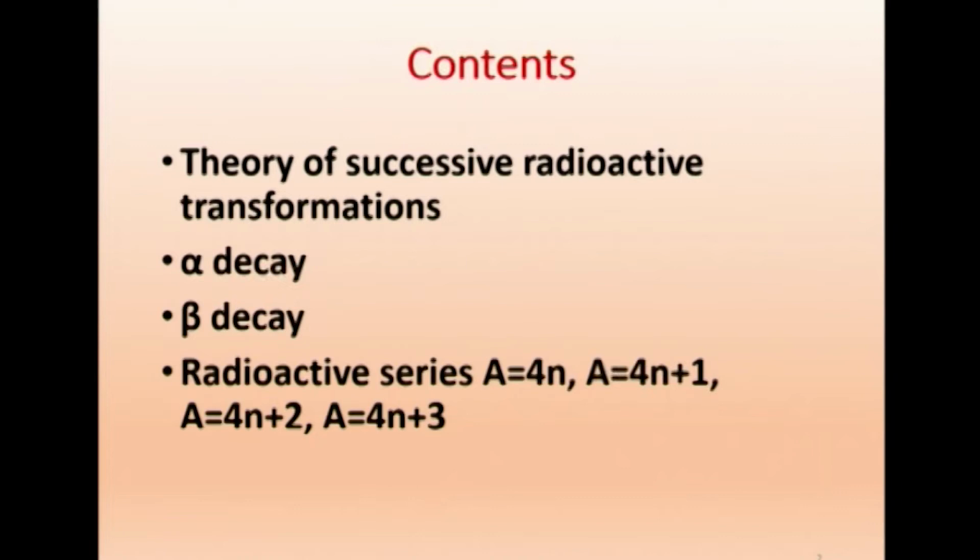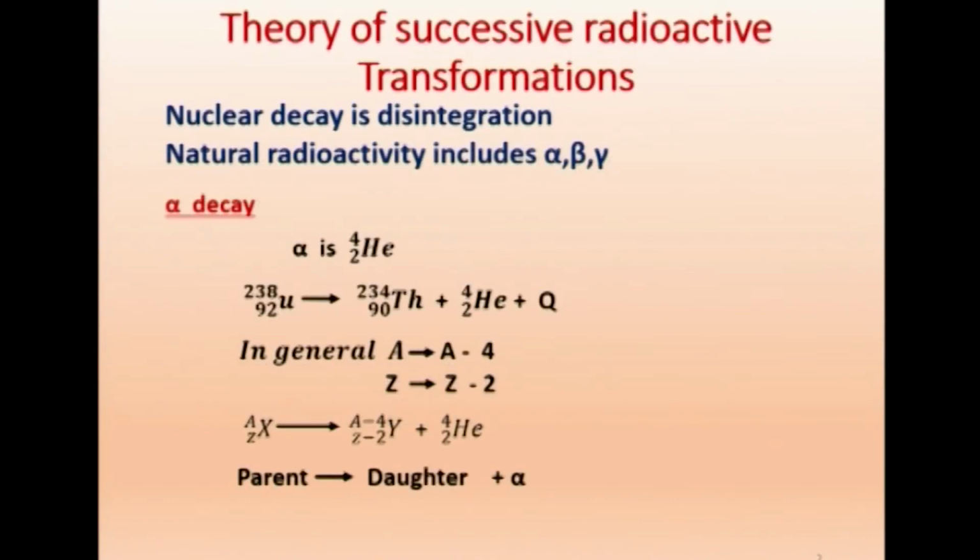And what are the types of decay? So, we have alpha decay and beta decay. Here we will be discussing alpha decay, beta decay and the natural radioactive series. So, we have the series like A equal to 4n, A equal to 4n plus 1, A equal to 4n plus 2 and A equal to 4n plus 3. Now, the theory of successive radioactive transformation. When you say successive, we get one after the other.